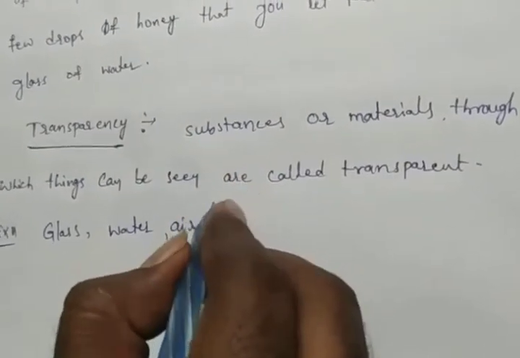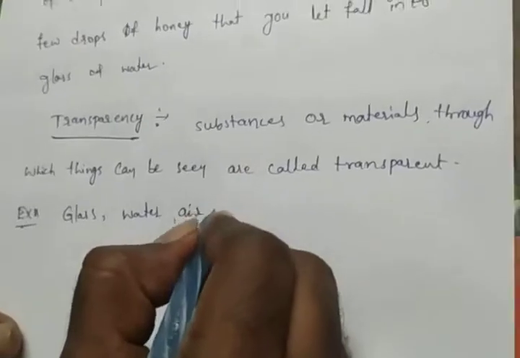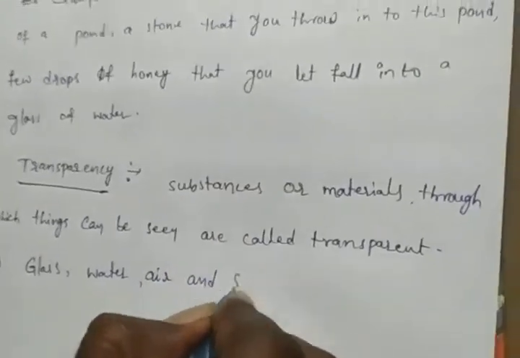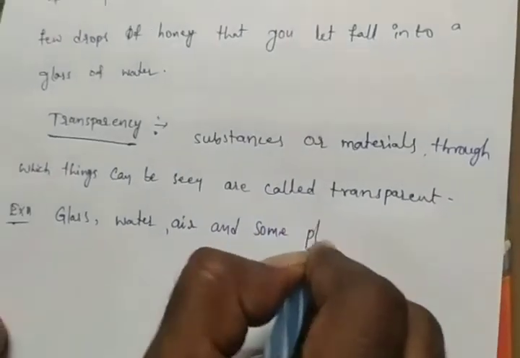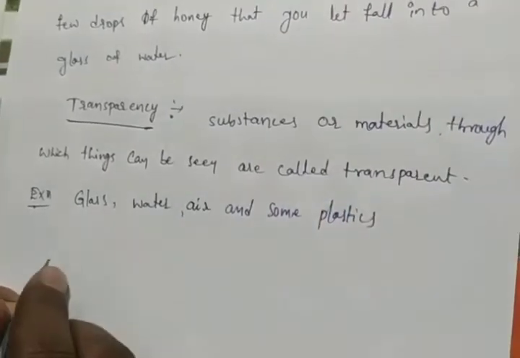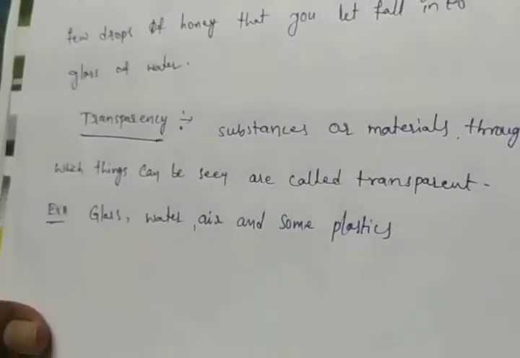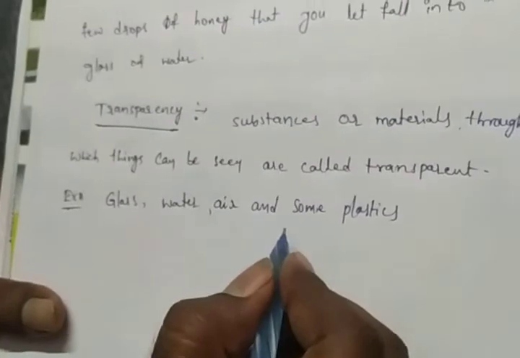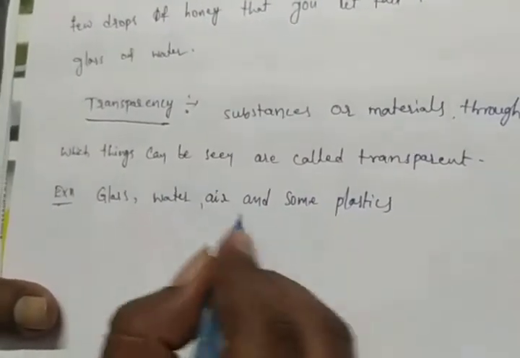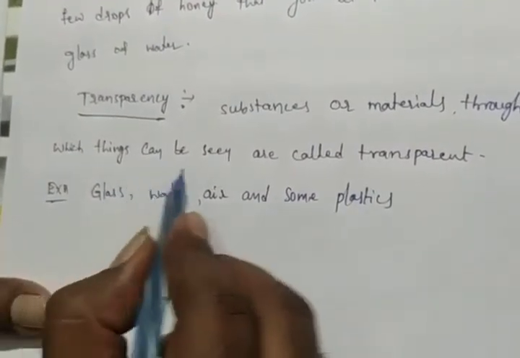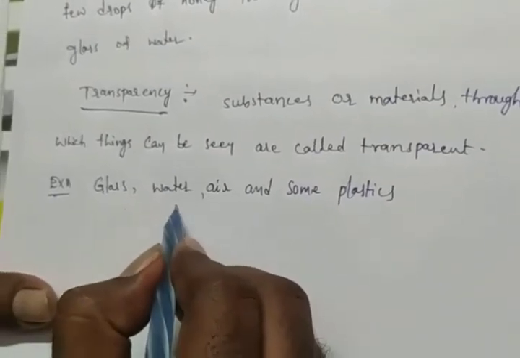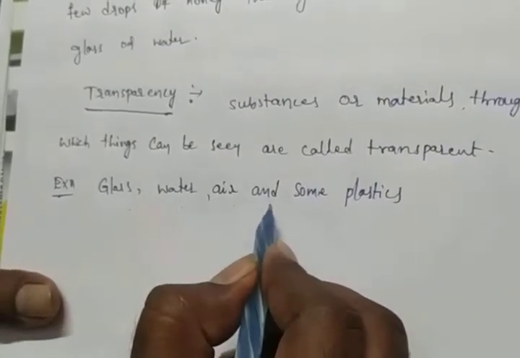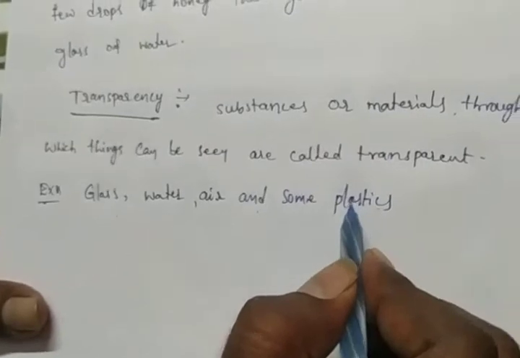And some plastics are examples of transparent materials. What are the transparent materials? Glass, water, air, and some plastics.